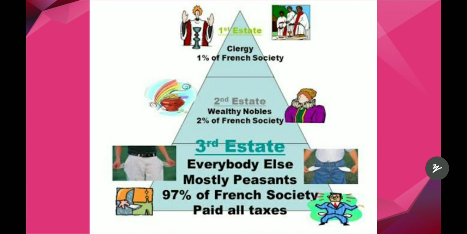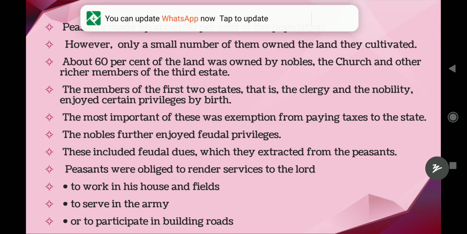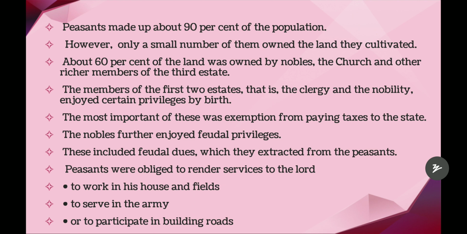These third estate people, the farmers or peasants, made up 97%. Actually, in the textbook it is given as 90%. So 90% of the population was made up of peasants. However, only a small number of them owned the land they cultivated. Only a few of the peasants owned their land. How? 60% of the land was owned by the nobles, the church, and the other richer members of the third estate.